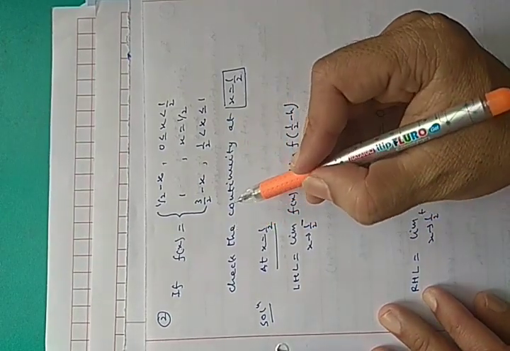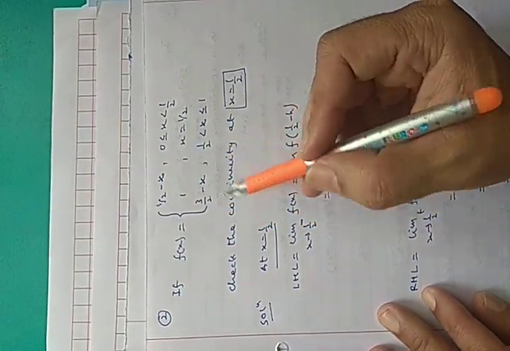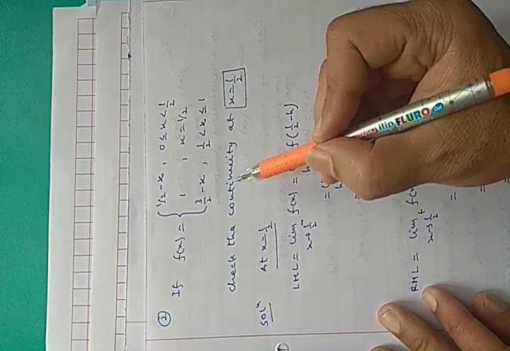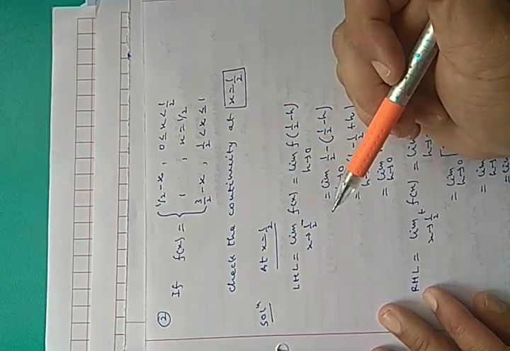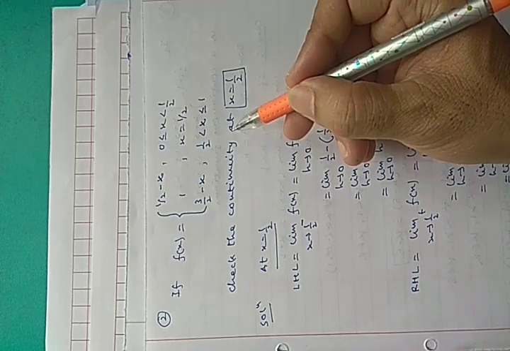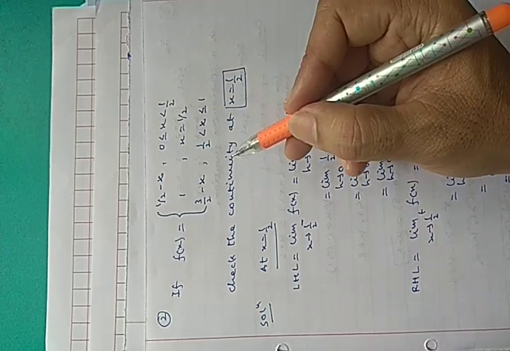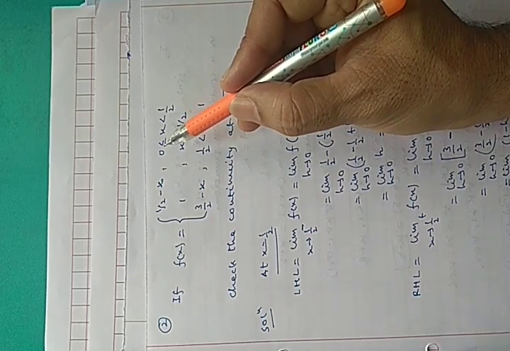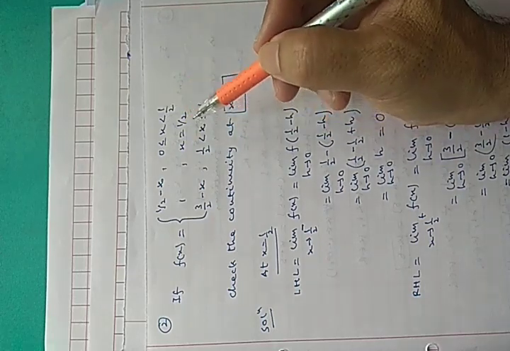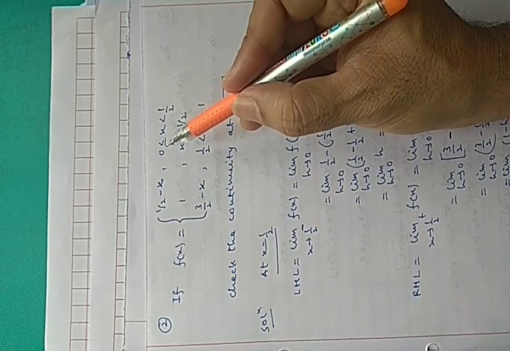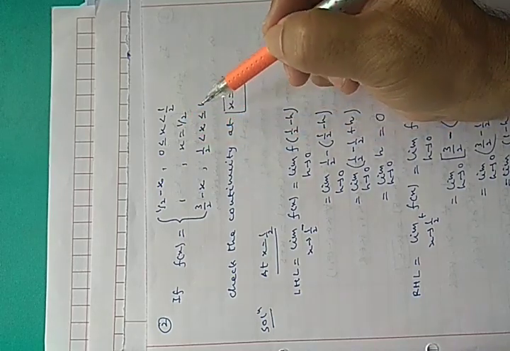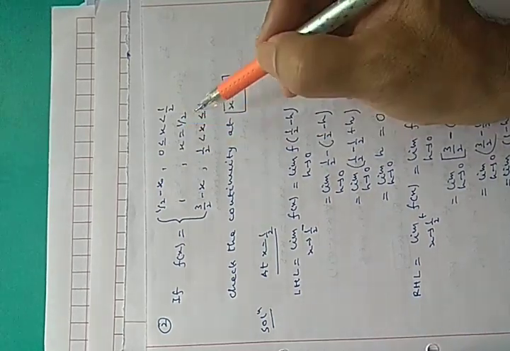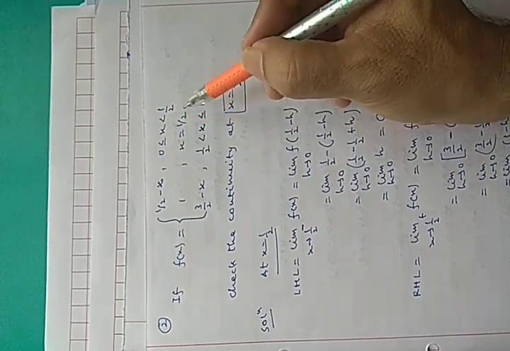If the question is like this, if f(x) is this much, check whether f(x) is a continuous function or not, or check the point of discontinuity, then you have to check the function in its domain. So what is the domain of this function? Domain of this function is 0 to 1 by 2, then 1 by 2 to 1, means domain is closed interval 0 to 1. So you have to check the continuity of the function in closed interval 0 to 1.